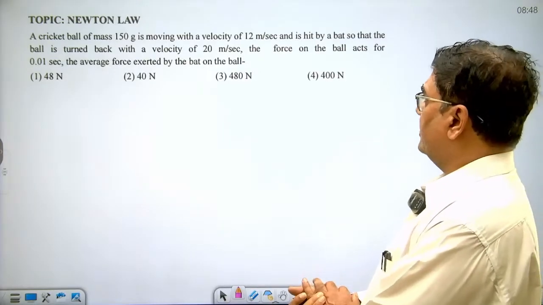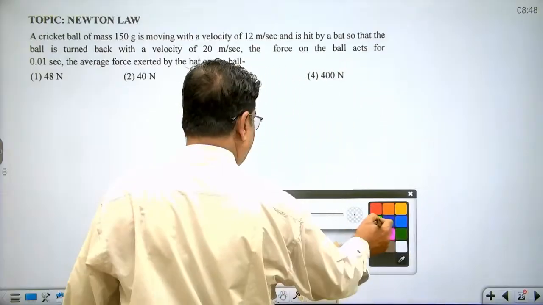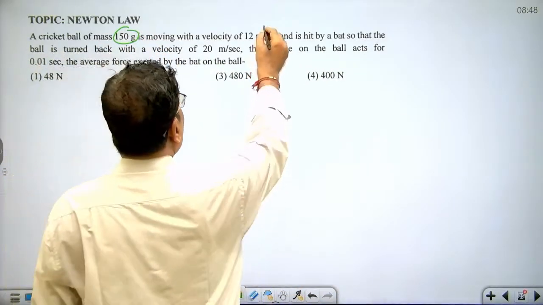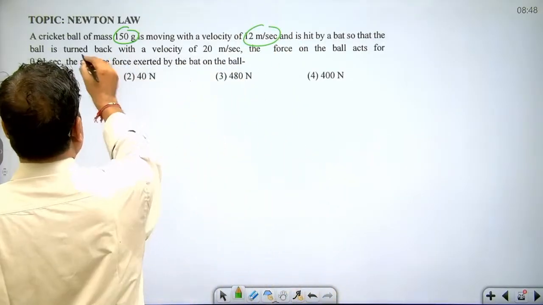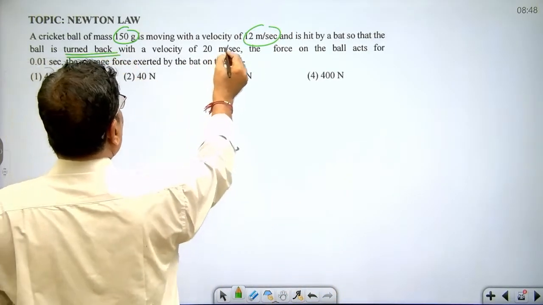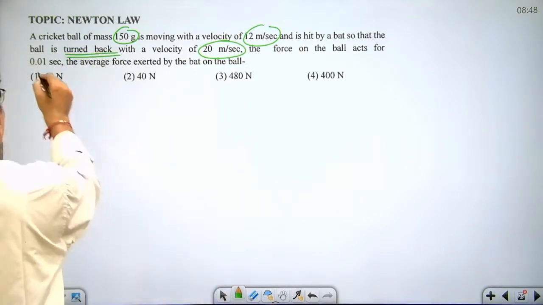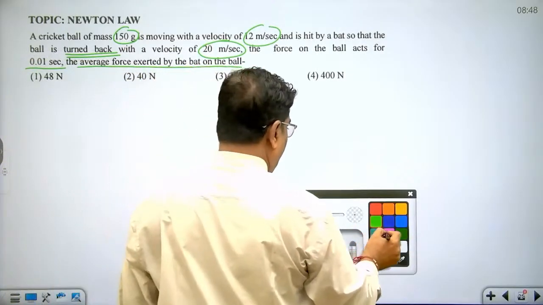Now let's see another question. A cricket ball of mass 150 gram is moving with a velocity of 12 meter per second. It is hit by a bat so that the ball is turned back with a velocity of 20 meter per second. The force on the ball acts for 0.01 second. Find the average force exerted by the bat on the ball.